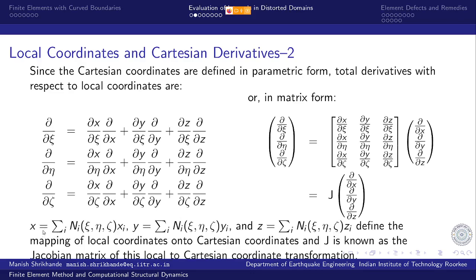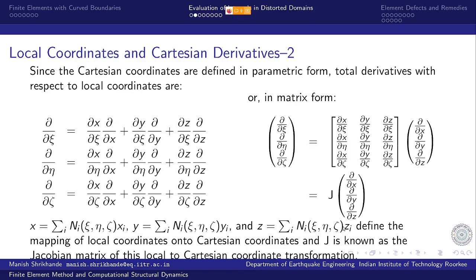With this mapping, x is equal to sigma xi ni, y is equal to sigma yi ni, and z is equal to sigma zi ni. These define the mapping of local coordinates onto Cartesian coordinates, and J is known as the Jacobian matrix of this local to Cartesian coordinate transformation.